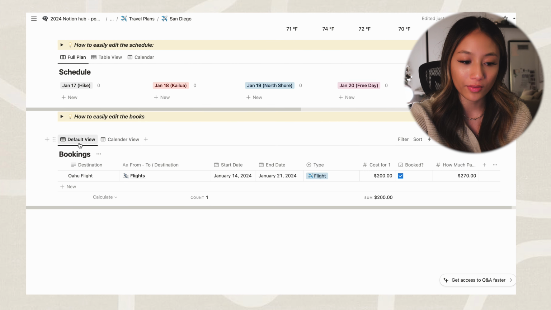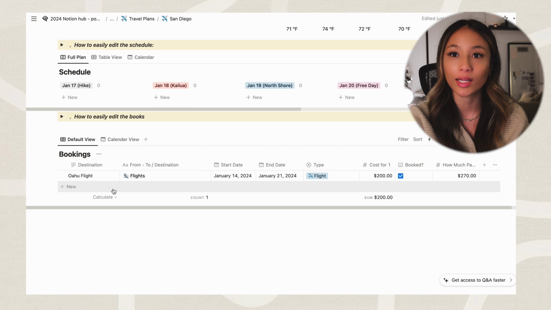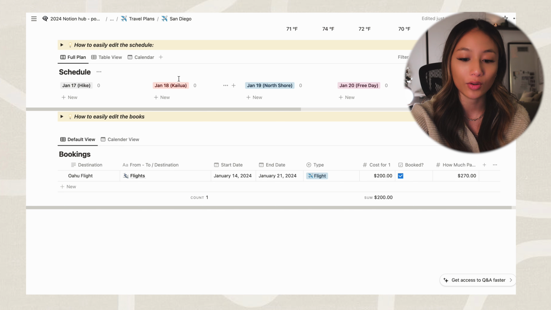And then also at the very bottom is your bookings. This is also where I like to track my budget. So like how much the flight was, how much the stay was, are there any activities that we're doing that I paid for beforehand? So that's where I like to track all of that down here.